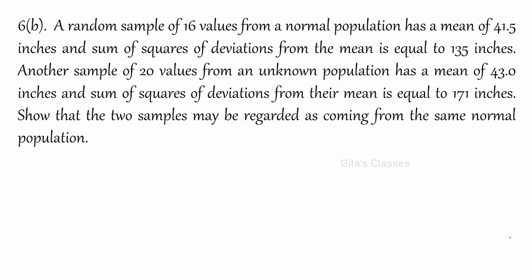Please go through that. Next, 6b: a random sample of 16 values from a normal population has a mean of 41.5 etc. So I will write the values straight away. n is equal to 16, x bar is equal to 41.5. Now instead of giving the variance or standard deviation, they have given another statement: the sum of squares of deviations from the mean.